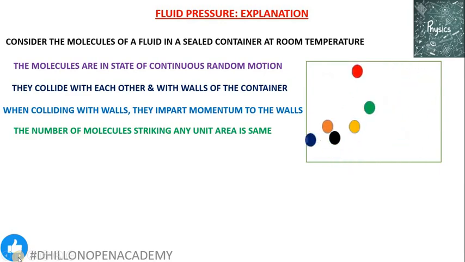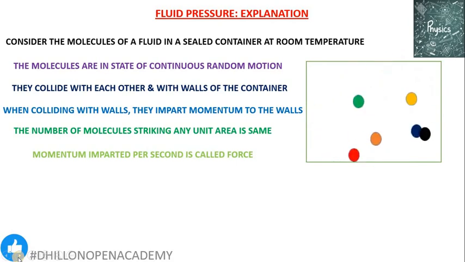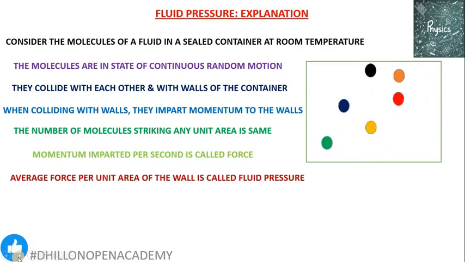That means if you select any 1 centimeter square or 1 meter square area anywhere on the wall of the sealed container, in a 1 second interval, the number of molecules hitting the wall in that area will be the same. They will be transferring their momentum, applying forces onto the wall of the container. Because different molecules move with different speeds, the momentum or force they apply on the wall will also be different.